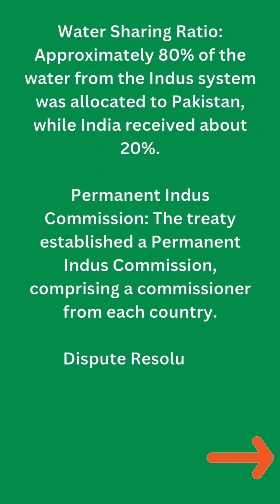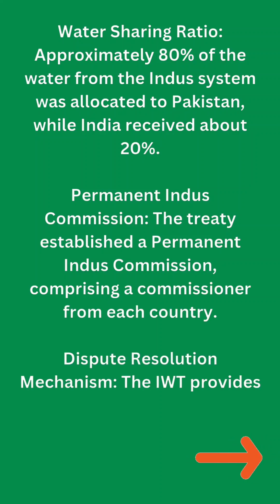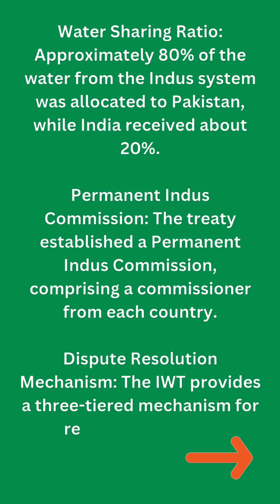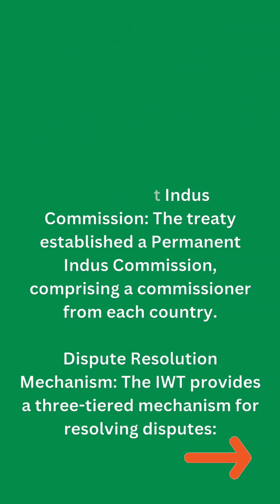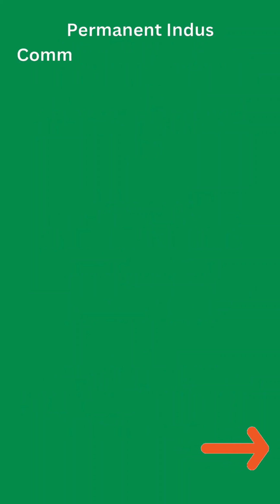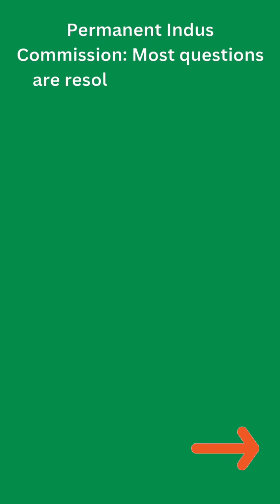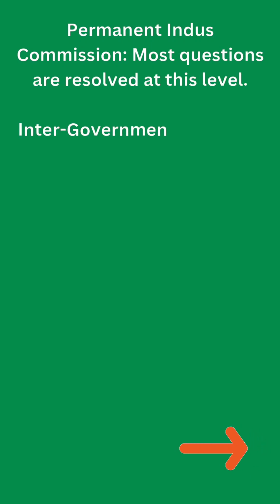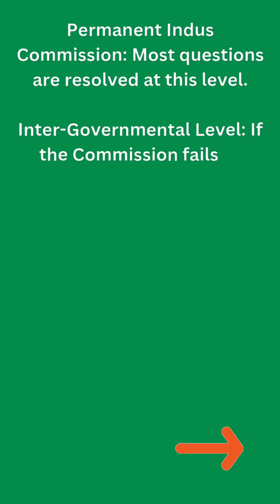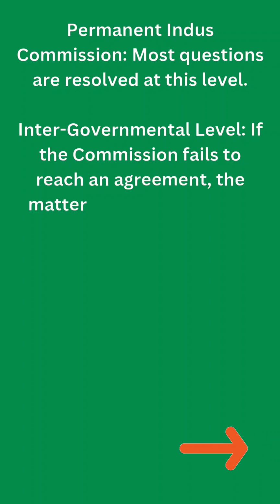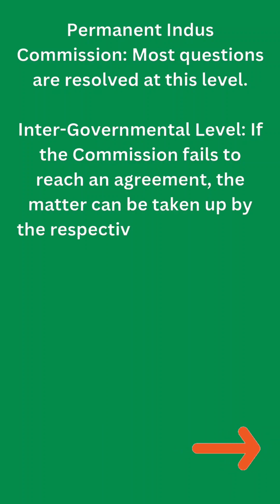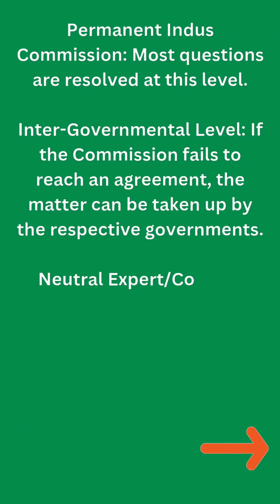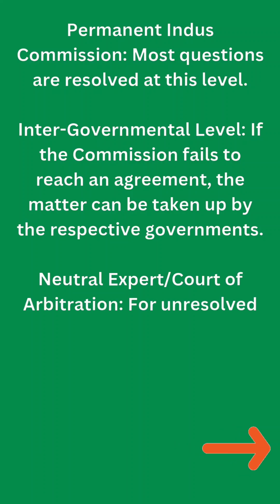Dispute resolution mechanism. The IWT provides a three-tiered mechanism for resolving disputes. Permanent Indus Commission: most questions are resolved at this level. Intergovernmental level: if the Commission fails to reach an agreement, the matter can be taken up by the respective governments. Neutral expert or court of arbitration.